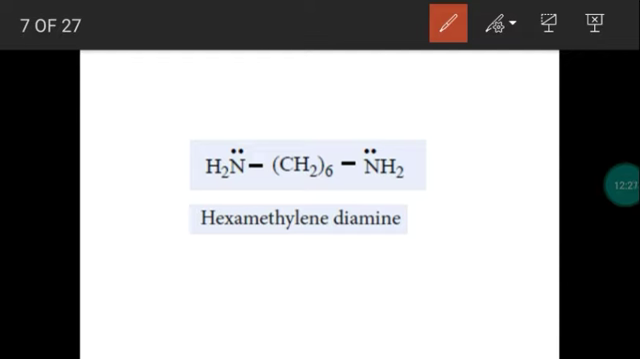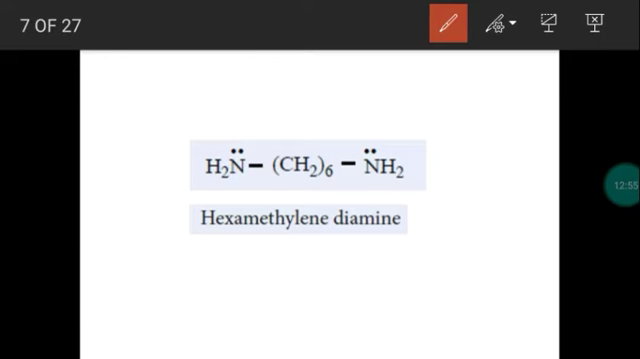So when you take hexane, what is the structure of hexane? CH3, CH2, CH2, CH2, CH2, CH3. Totally in the chain, 6 carbon atoms will be there. That is called hexane. From the hexane, 2 hydrogen atoms are replaced by 2 amino groups at the first position and the sixth position. At the first carbon and the sixth carbon, hydrogen atoms are replaced by amino groups. So this is called diamine.